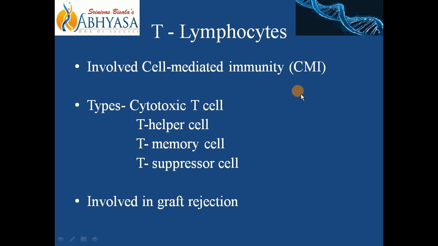If you recall, B lymphocytes were involved in humoral immunity. Humoral because it was present in the humor, in the blood, right, in the serum. While T lymphocyte is involved in cell mediated immunity, and the cells involved are your cytotoxic T cell, T helper cell, T memory cell, T suppressor cell. These are the different T lymphocytes which are involved in cell mediated immunity. Not only this, it is also involved in graft rejection.